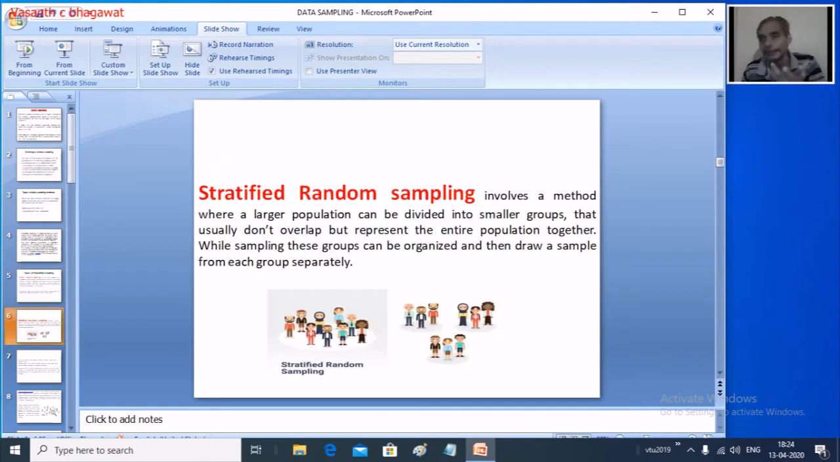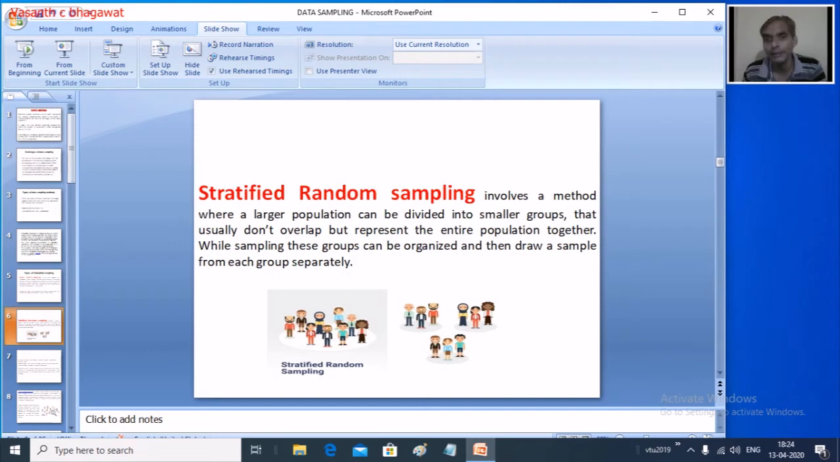So let's go to the next sampling method. The second method is called stratified random sampling, and it's again a very simple concept to understand. You can just look into this diagram. Here we can see we have the population. Now how are we trying to do the stratified random sampling?